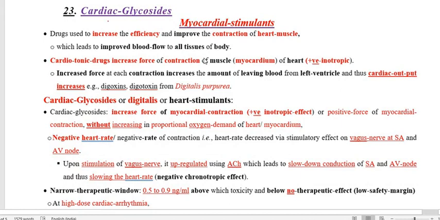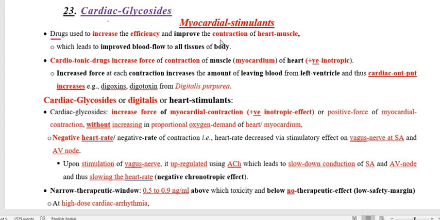Regarding the meaning of myocardial stimulants, it means the drugs which increase the efficiency of the heart, particularly the contraction of the heart, are called myocardial stimulants.